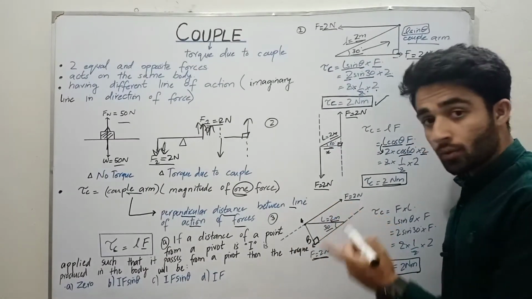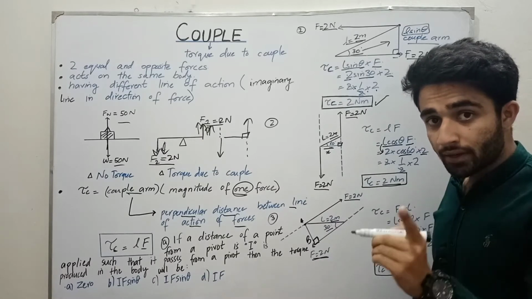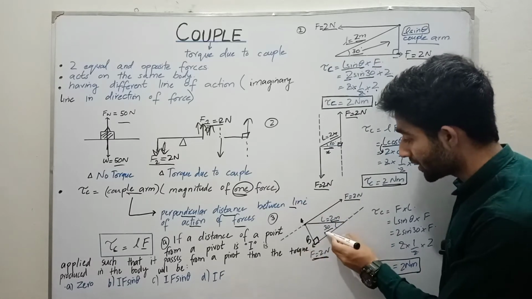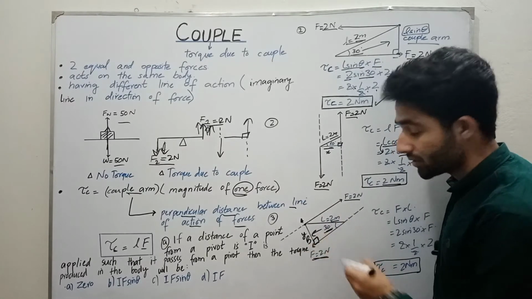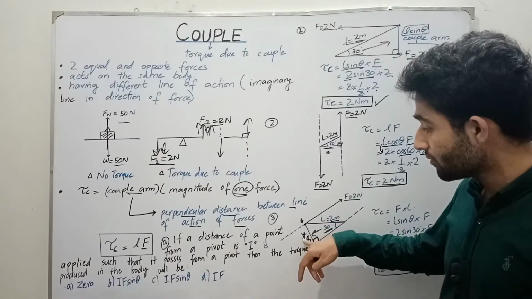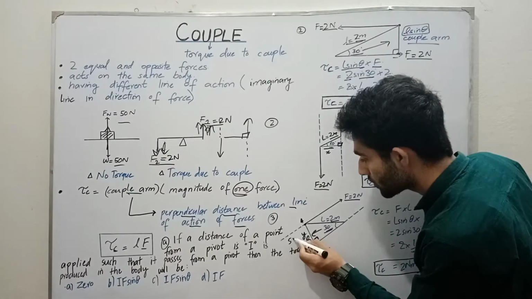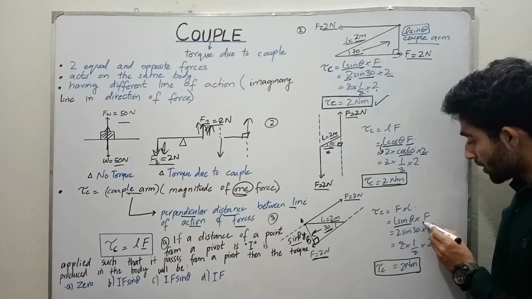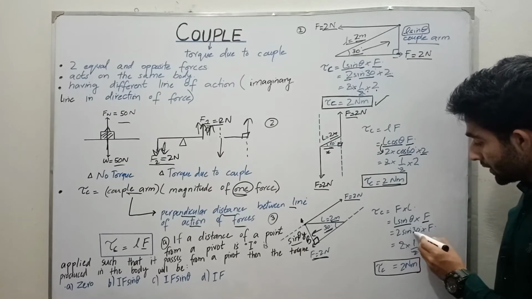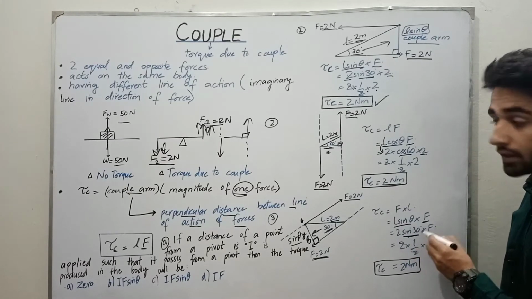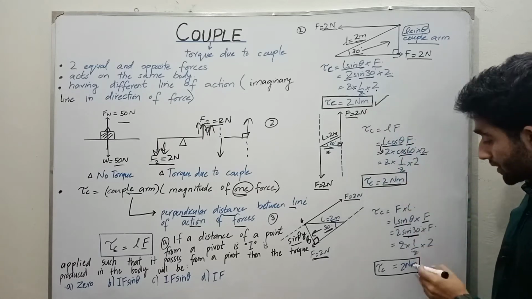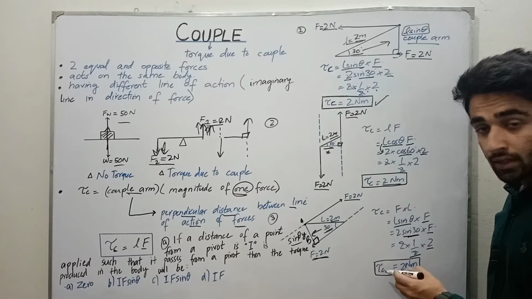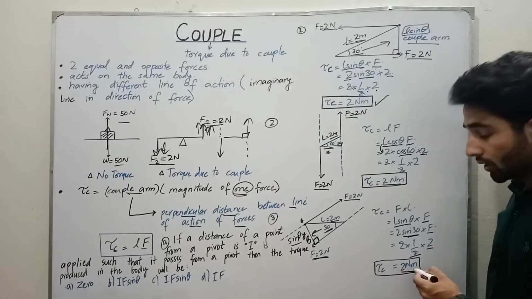The trigonometric component of the couple arm opposite to the 30 degree angle is the y component, which is L sine theta. Multiplying by the force, 2 sine 30 degrees, where sine 30 degrees is 1/2, and multiplying by 2, the torque due to the couple is 2 Newton meter.